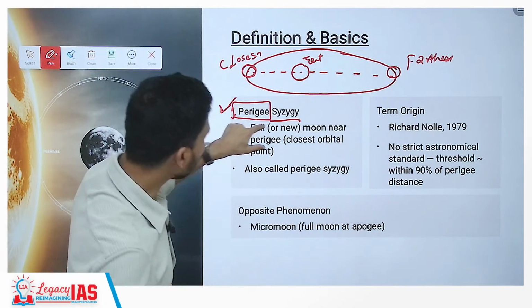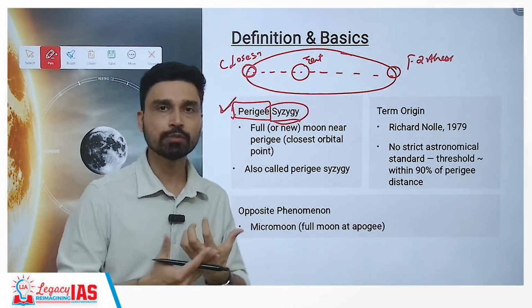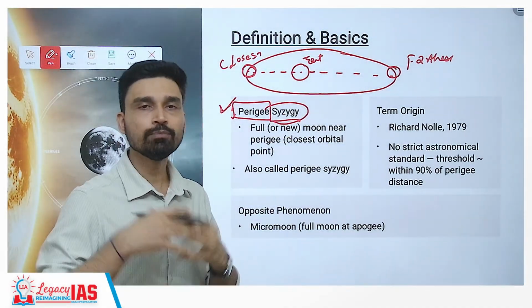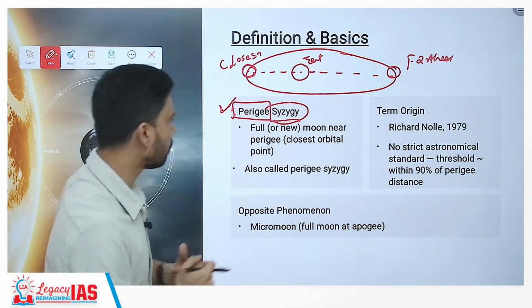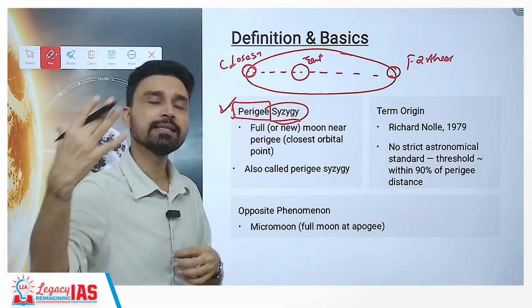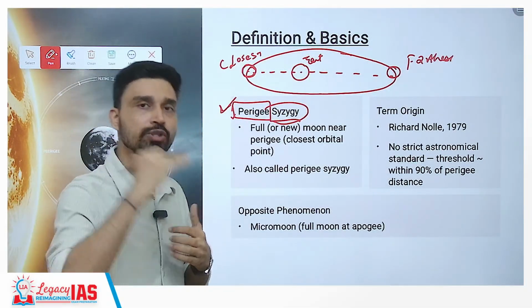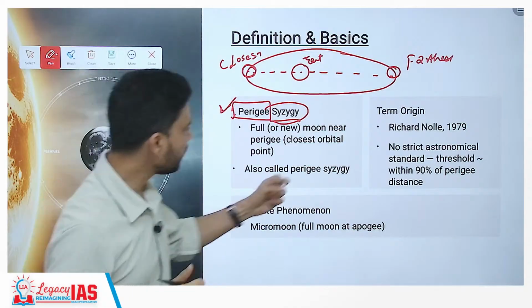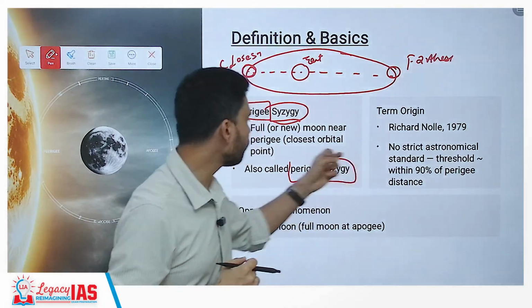So when both of these coincide, what happens to us? What happens if you're looking from the Earth is that the moon seems slightly bigger than normal. Why? Because first of all, it is a full moon. That means the full face of the moon is visible to you. And second, it is also closest to us in its entire journey. So that is why many times supermoon is also referred to as perigee-syzygy.